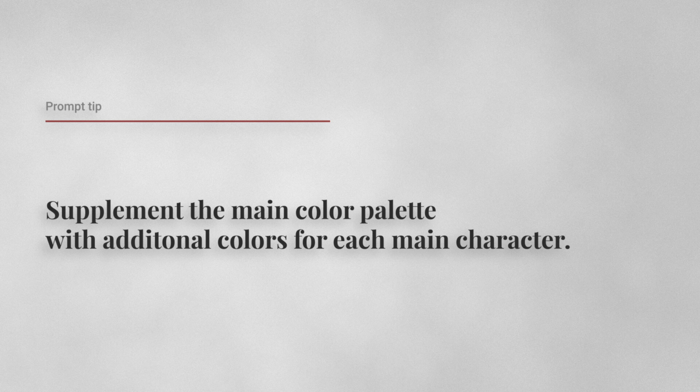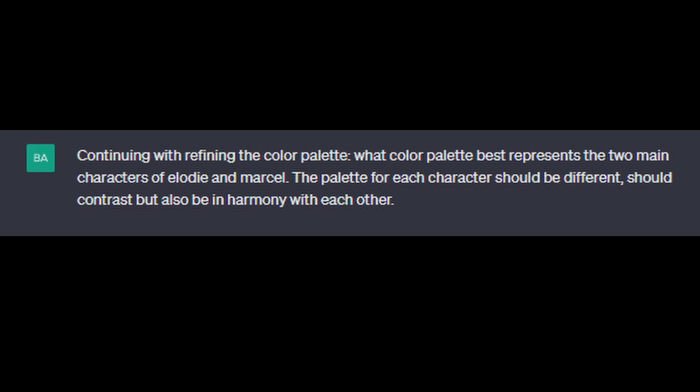I asked ChatGPT, continuing with redefining the color palette, what color palette best represents the 2 main characters of Elodie and Marcel? The palette for each character should be different, should contrast, but also be in harmony with each other.